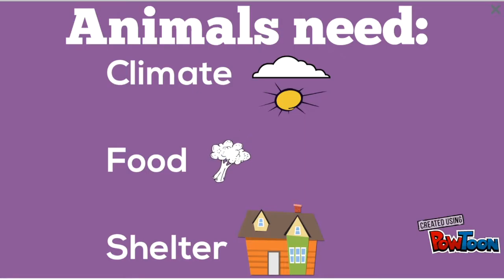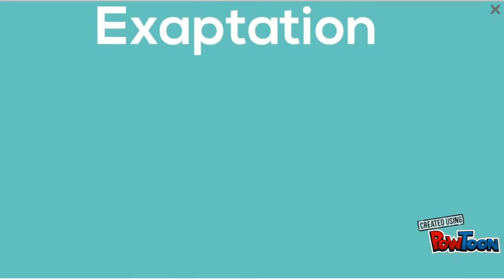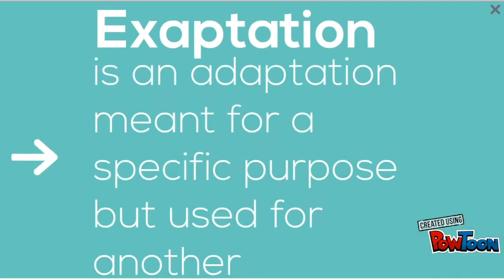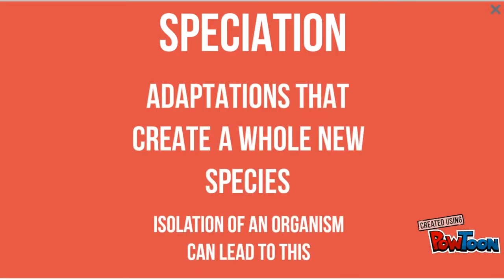Animals need climate, food, and shelter to survive. Different types of adaptations. Adaptation is an adaptation meant for a specific purpose but used for another. Speciation, adaptations that create a whole new species.